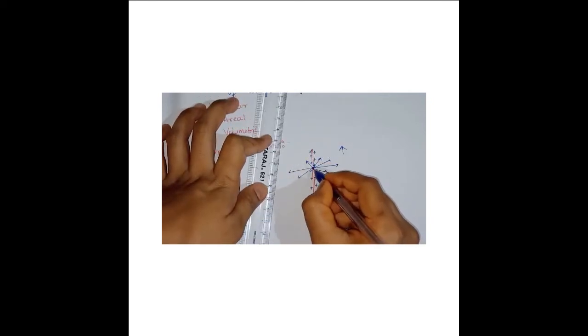I hope you are imagining this. Here one, here one, here one, and similarly everywhere. These field lines indicate that charges are present over there. So this is linear distribution. What is linear distribution? When a charge is evenly distributed over a length.